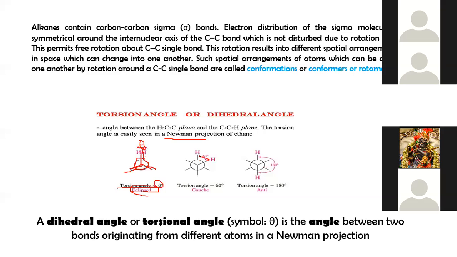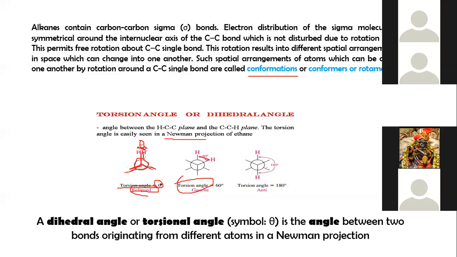Means if we rotate the carbon-carbon single bond, it changes its conformation.